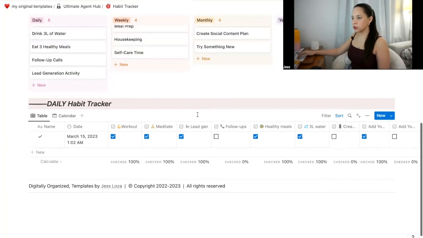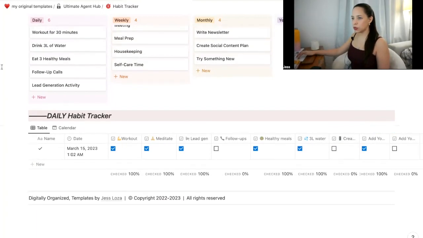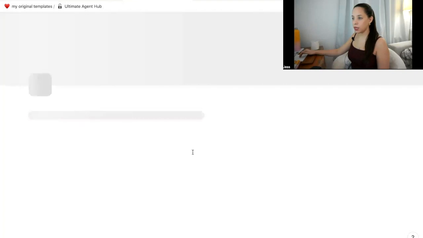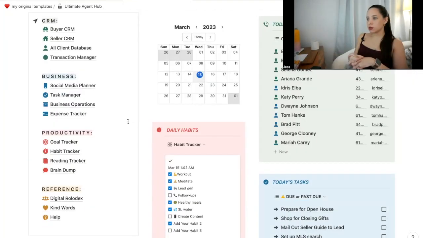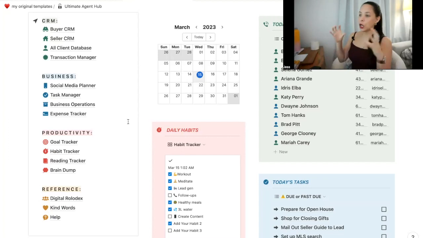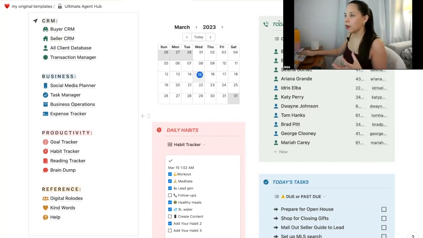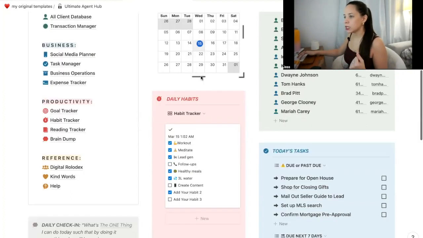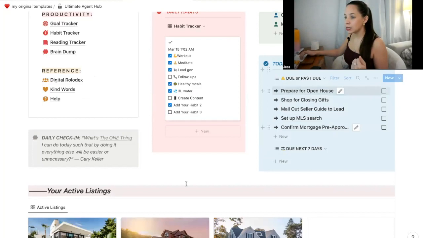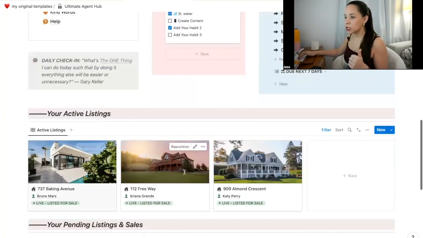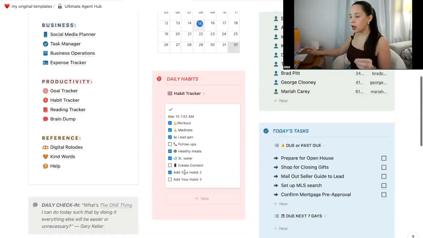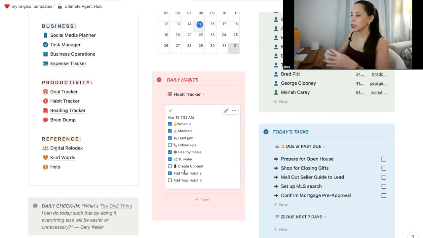What I want to show you is something super cool. Now, when I go into my main page, I'm going to scroll down here. So this main page is meant to be an overview of what you should be focusing on today, right? So I have my daily follow-ups. I have a little calendar here to remind me of what day it is. I have today's tasks. I have my active listings. So these are all things that I want to be looking at on a daily basis. I have a bird's eye view of what's going on in my business at any given time.